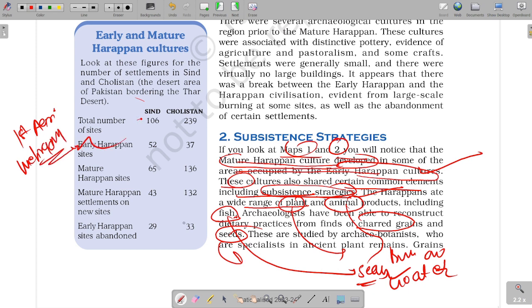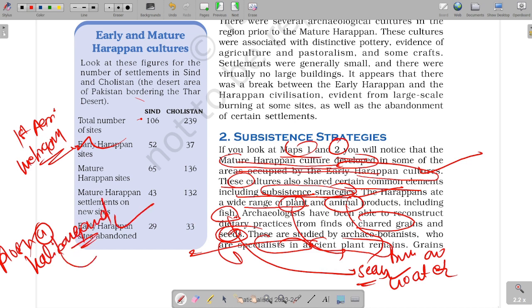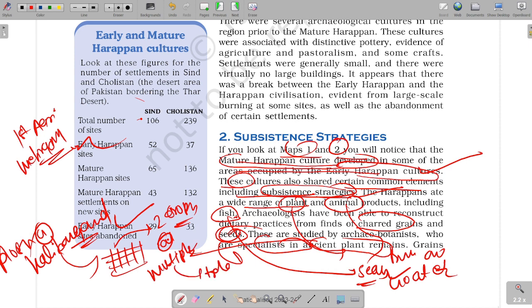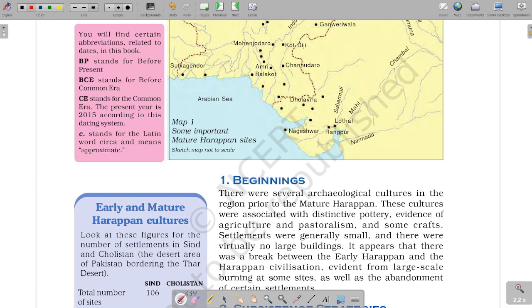And agricultural evidences are also found from ancient plant remains and plowed fields at Kalibangan. We will see later in this chapter that at Kalibangan two types of furrows were followed, which shows that two crops were grown at the same time. That is, they followed a multiple cropping system, which is even followed today. This is an important adaptation we have got from Harappans, which we can write directly in answer writing.